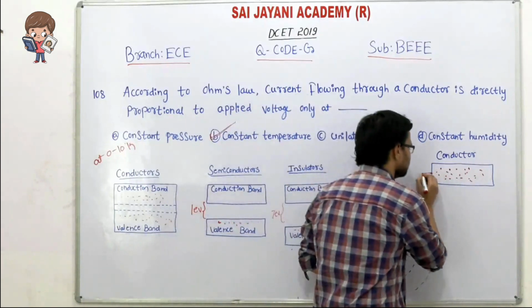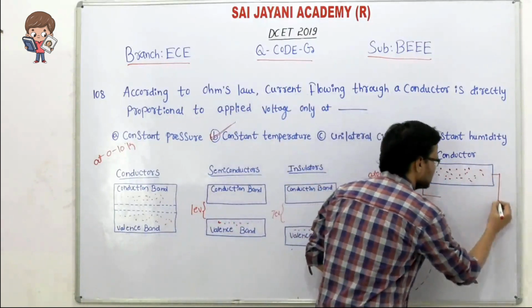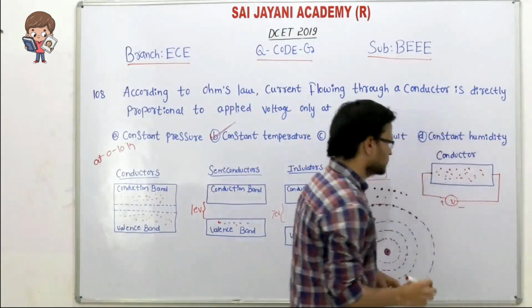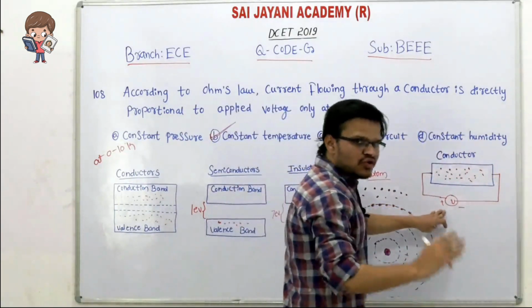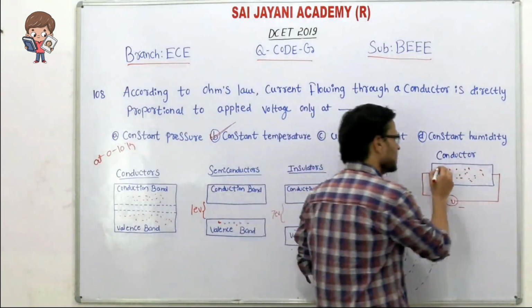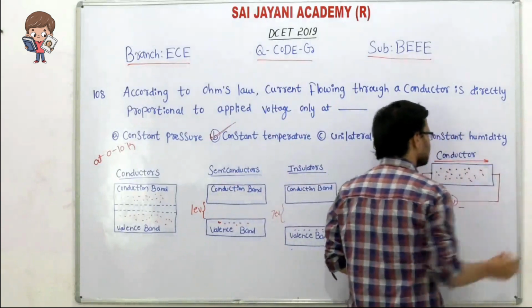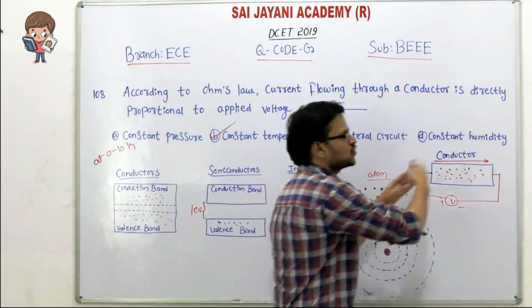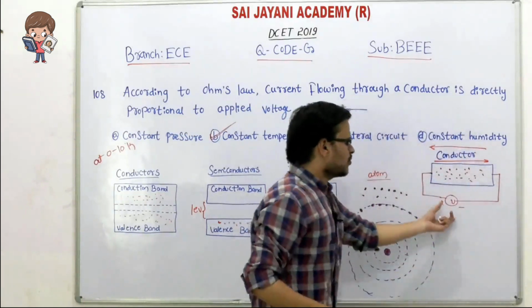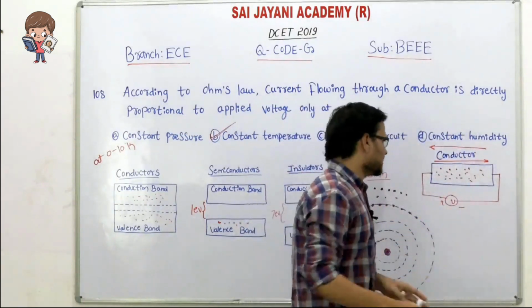Now consider, across the conductor we apply a voltage source. Then when you apply a voltage source across the conductor, these free electrons move in a definite direction, that is from left to right or from right to left, depending on the polarity of the voltage we applied. Okay.